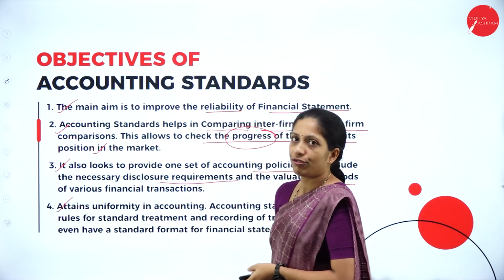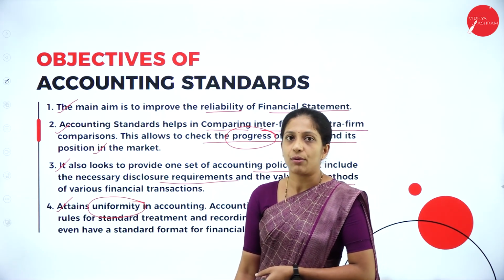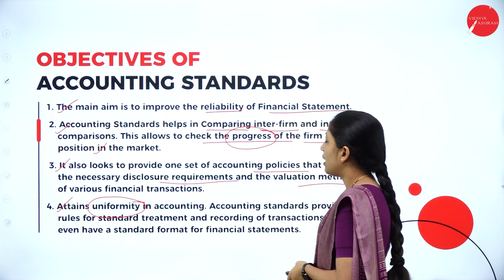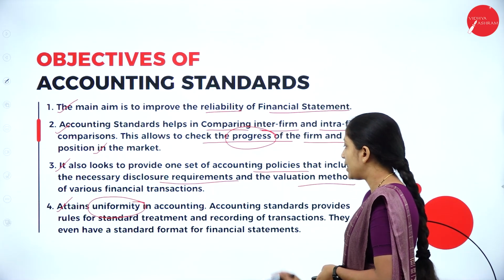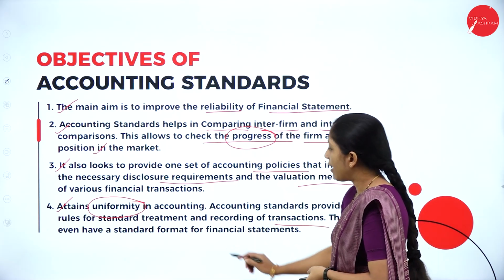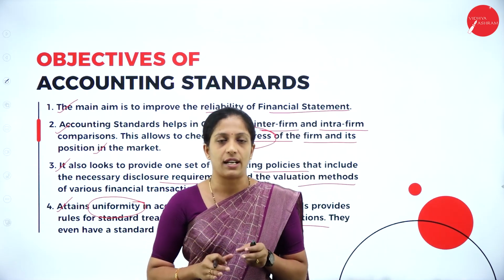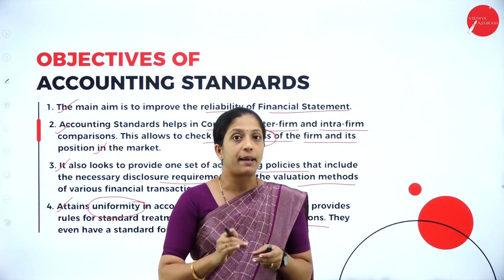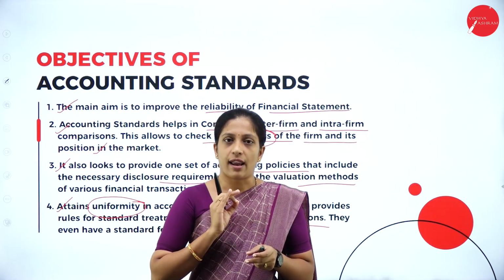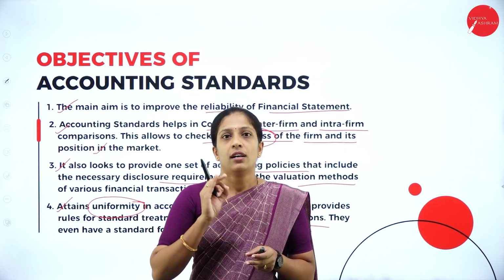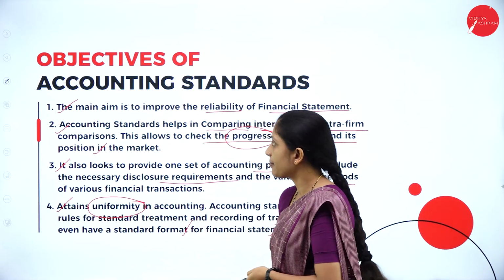Next is attaining uniformity. Of course, the main intention of your accounting standard is to bring uniformity in the accounting statements. To attain uniformity, accounting standards provide rules for standard treatment and recording of transactions. They even have a standard format for financial statements. That tells us how you have to prepare the financial statement. What is the actual format? What type of transactions you have to take? All these details will be given. Thereby, when every company is following these rules and guidelines, it brings uniformity in the accounting results.